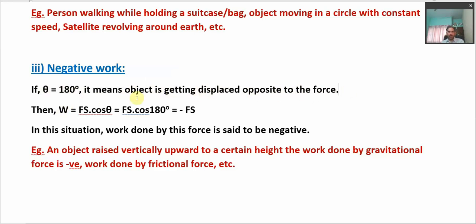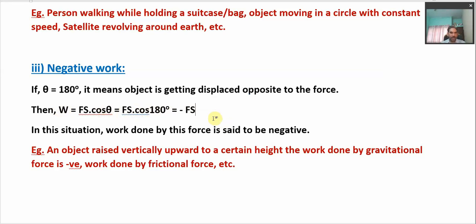So whenever angle theta is 180 degrees, the work in the formula comes out to be cos 180 degrees, which is -1, and hence work is minus F into S. So this is the work calculated whenever the object moves opposite to the force we are considering, right? Therefore in that case, work done is said to be negative.